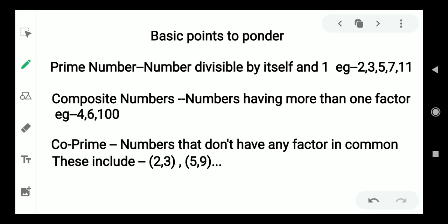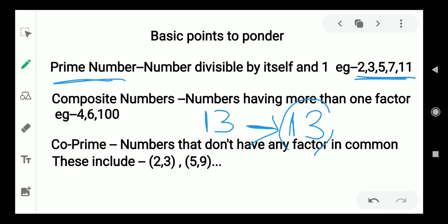So let's start with prime numbers. What are prime numbers? These are all the numbers which are divisible only by the number itself and the number 1. For example, if we take the number 13 and see what the factors of 13 are, meaning what numbers can divide 13, there are only two numbers: 13, that is the number itself, and the number 1. So this is about prime numbers.